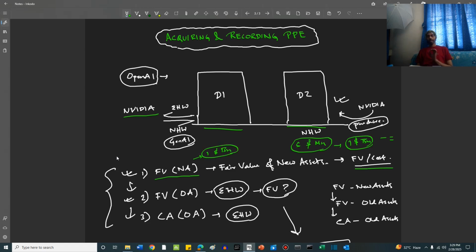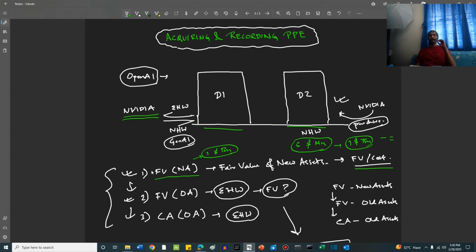Now, fair value is defined as the value that you will get if you have to sell this asset right now in the market. If you sell this new asset right now in the market, the price that you will mostly get, that is the fair value. Or if you want to replace your current assets with this new asset, the price you have to pay is the fair value. So in both these definitions, the price given by Nvidia is a very accurate measure of what the fair value of this new asset can be. So we have said fair value and cost virtually mean the same thing. In most cases, it does.